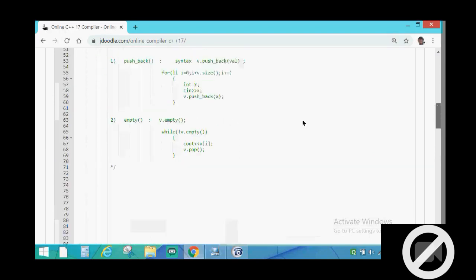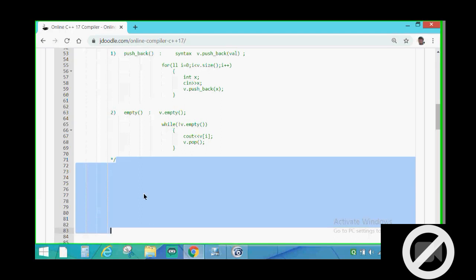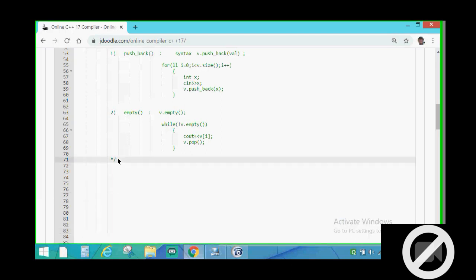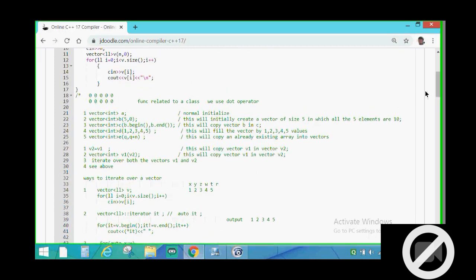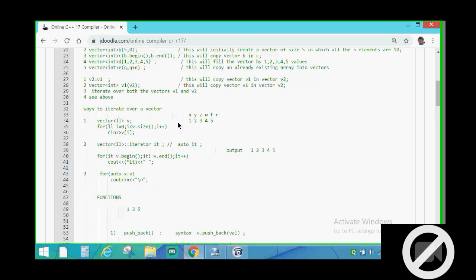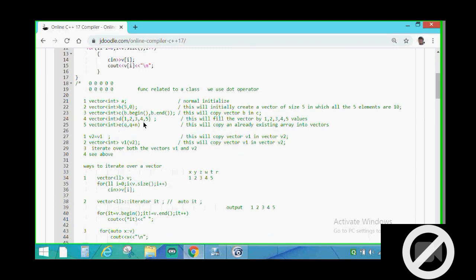Okay. There are many more functions for the vector. Now you have got the basics of what a vector is and how to manipulate the vector, how to copy a vector, how to initialize and declare a vector, how to iterate over a vector. So basically I have given you all the basic information.